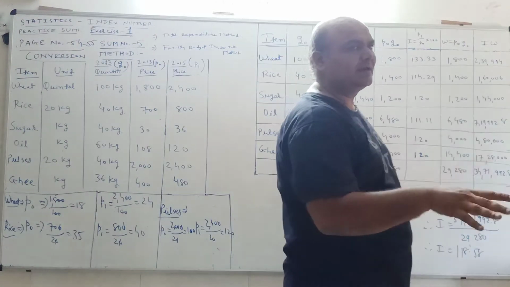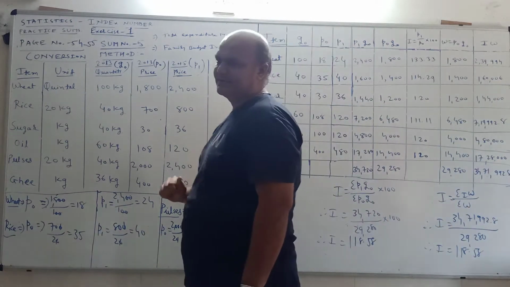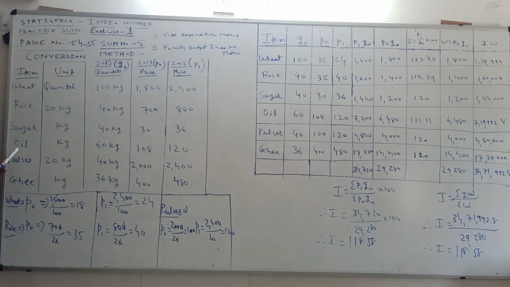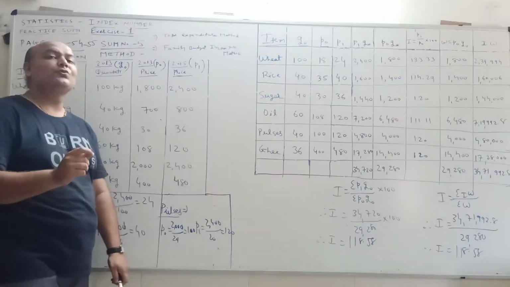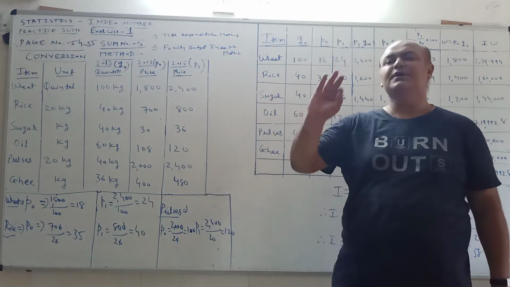Whatever price and quantity are provided in the question, the same we should take. Clear? Okay. Now oil. The unit is provided in kg, the quantity is also in kg, and here it is only 1 kilogram. Again, there is no change in price or quantity.